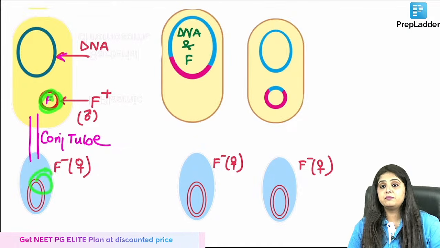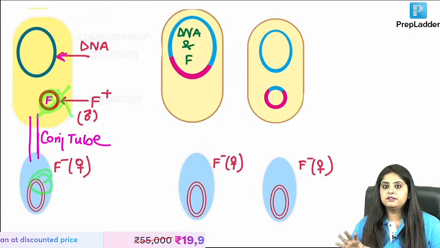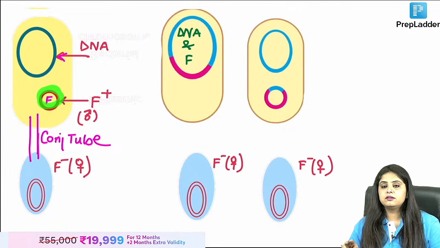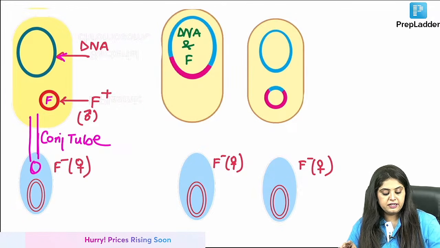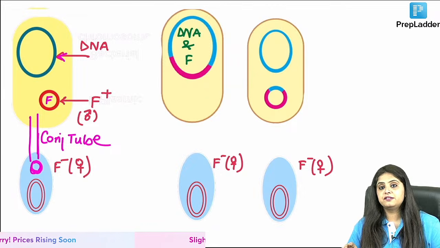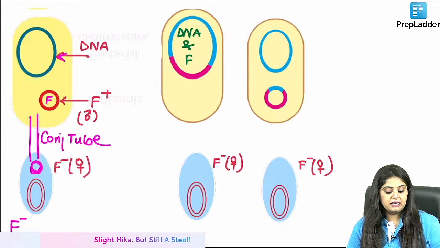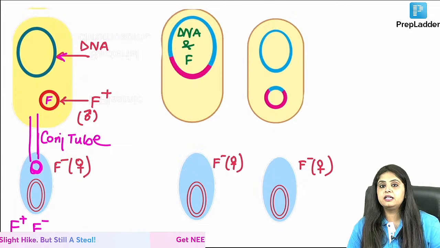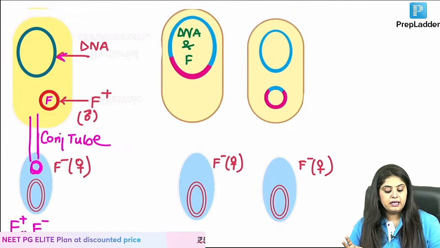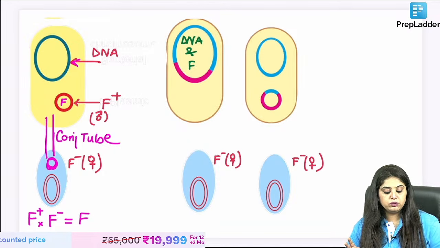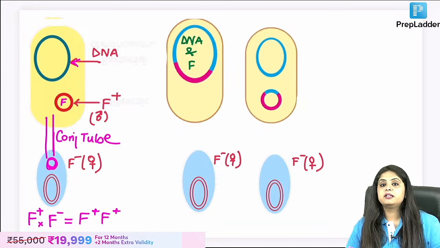Ma'am, copy and paste. This will not disappear, this will stay over here. It copies and pastes one over here. So there is another fertility factor that will come and sit over here. Can I say when there is a male in the beginning and the female in the beginning, F plus, F minus, and conjugation occurs between both of them, in the end both of them will end up becoming F plus, F plus.